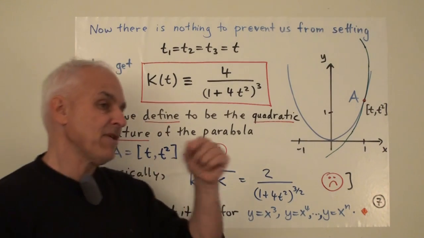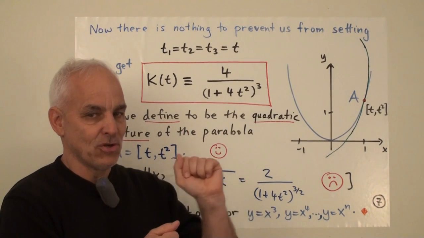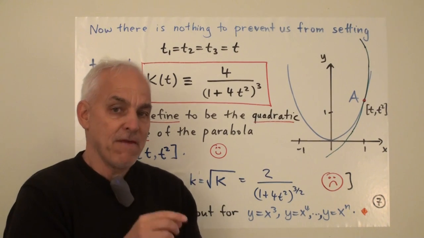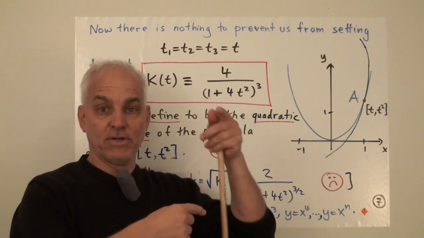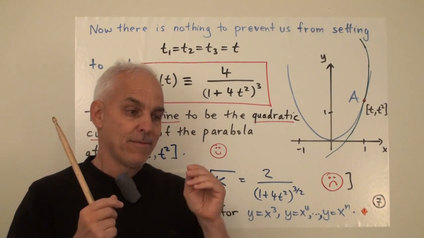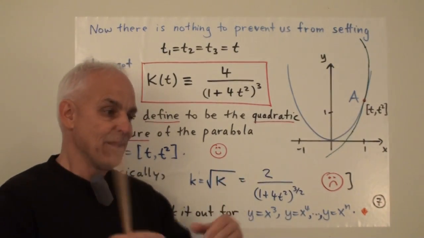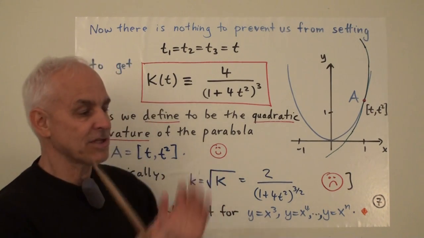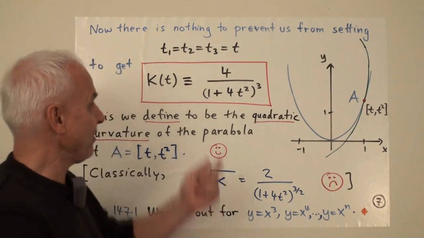Now, if we think back to the previous step, before we canceled, there were factors T1 minus T2, T2 minus T3, T3 minus T1 in the numerator and denominator. If at that point we had plugged in T1 equals T2 equals T3, then we would have gotten 0 over 0. So at that stage, we were not allowed to bring all the t's together. But happily, once we've let the algebra run its course, and the algebra has given us a nice rational expression for this curvature, then we can do this.